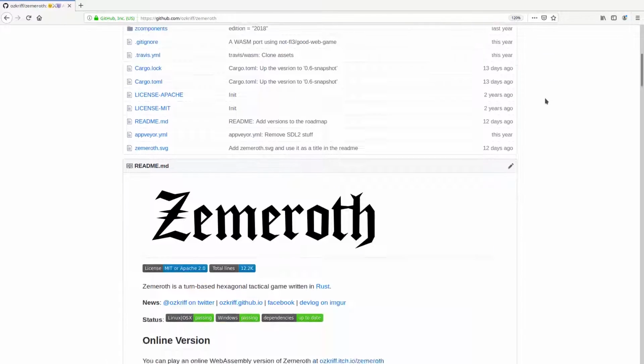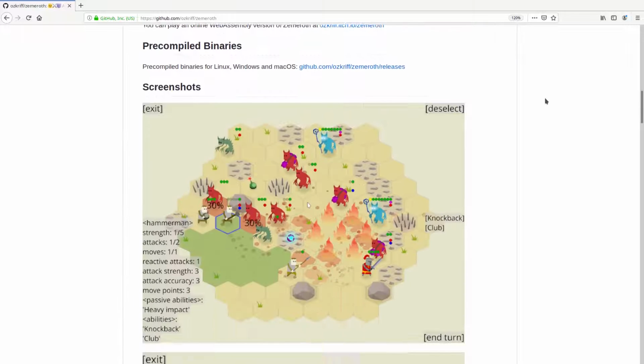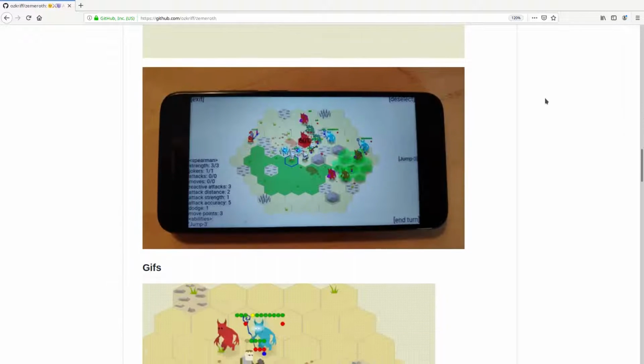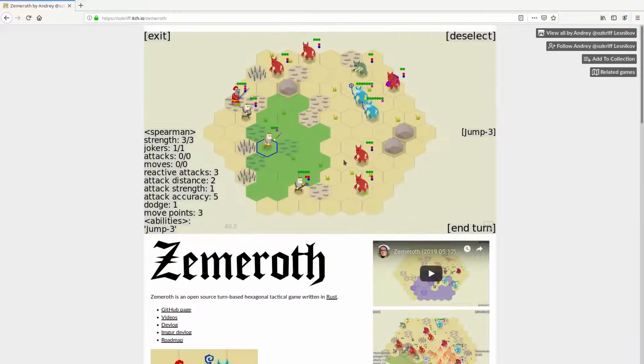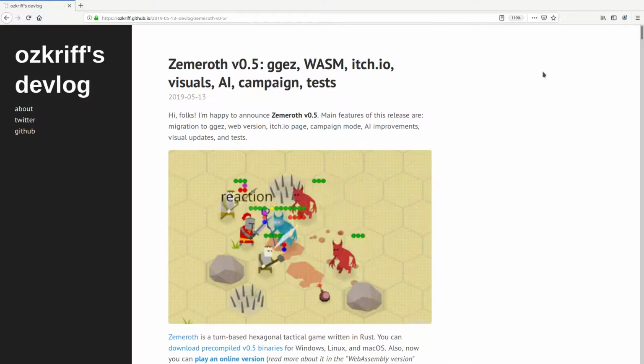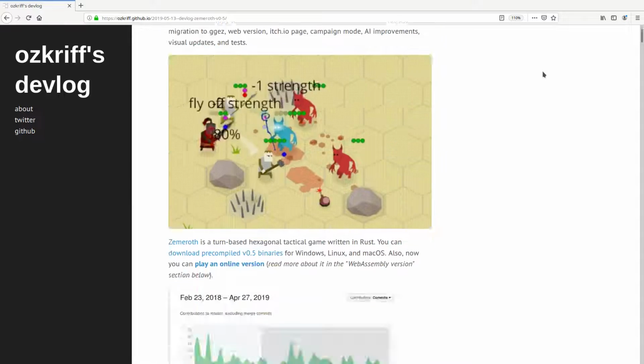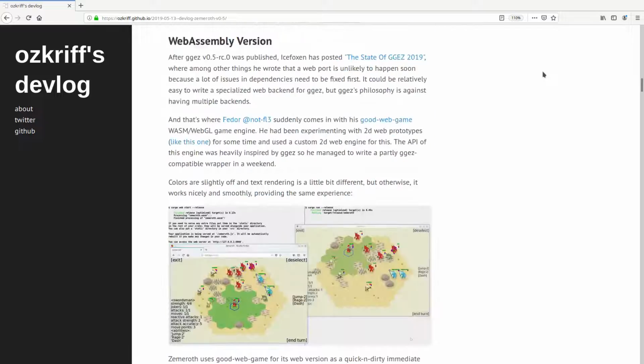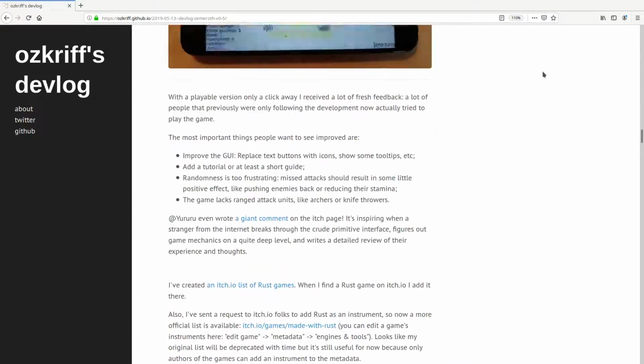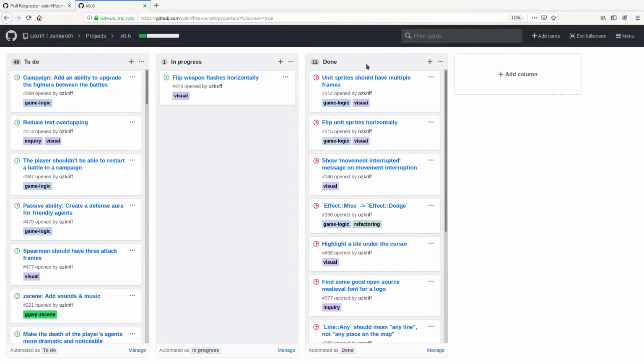Zimmerot is my Hobbiton-based tactics game. It's an open source project that lives in GitHub and is written in the Rust programming language. You can download latest development builds or play the online version on itch.io. A few weeks ago I released a 0.5 version of the game and wrote a giant announcement post about it. What happened since then?